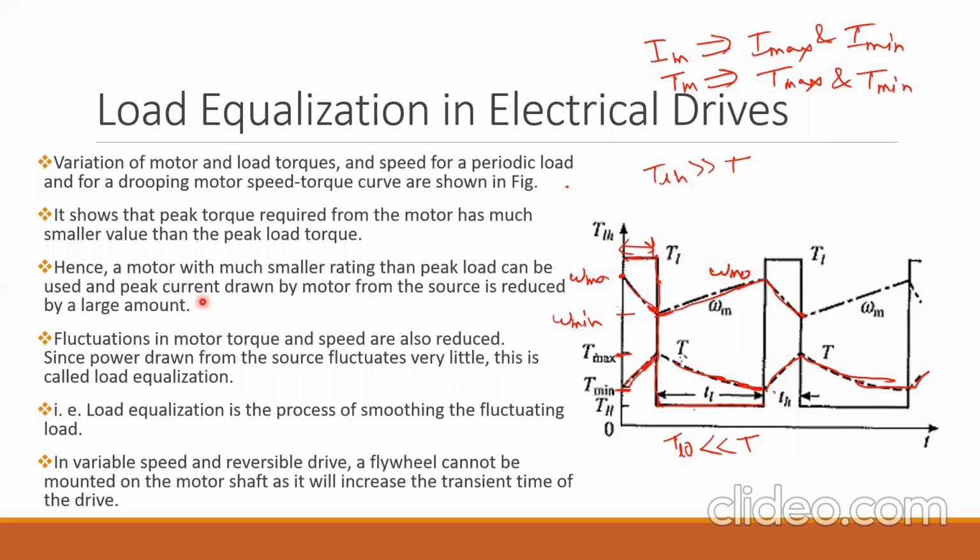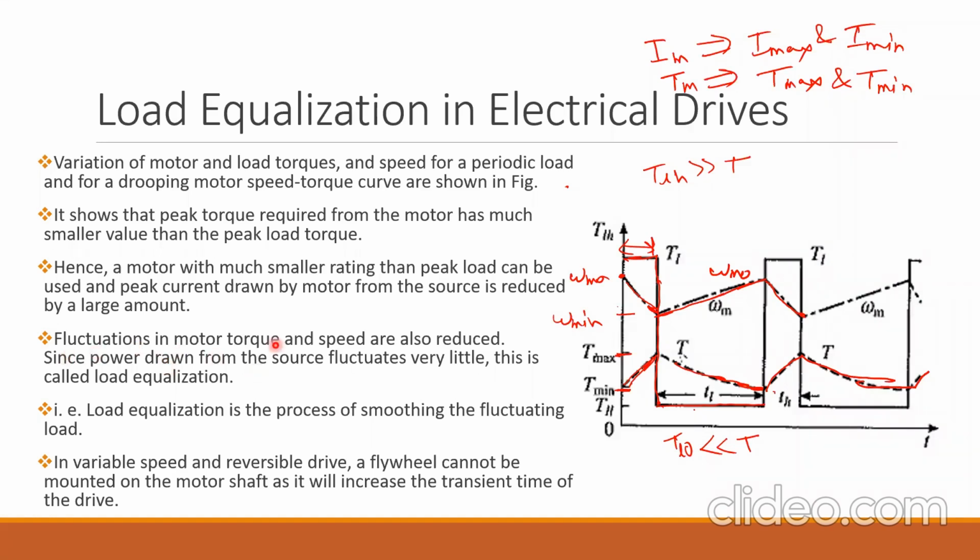It means the motor now provides maximum torque equal to Tmax, which is very small as compared to the load torque TLH, and the extra torque required is provided by the flywheel. When you use a flywheel, the motor speed will be reduced, so the current drawn by the motor will be reduced, so the voltage fluctuation will be reduced, and the extra loads connected to the same power system will be relieved from the harmonics.